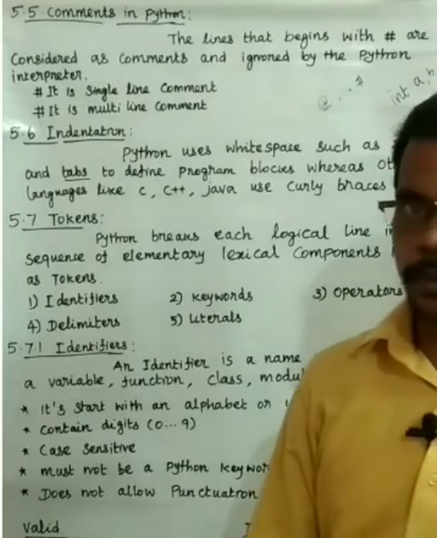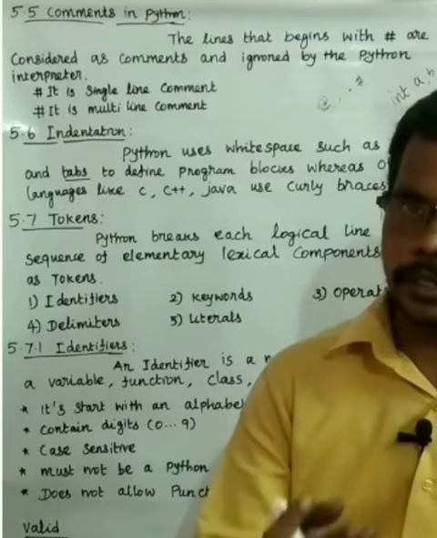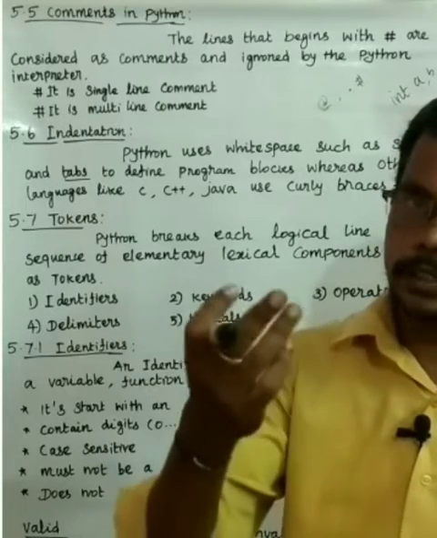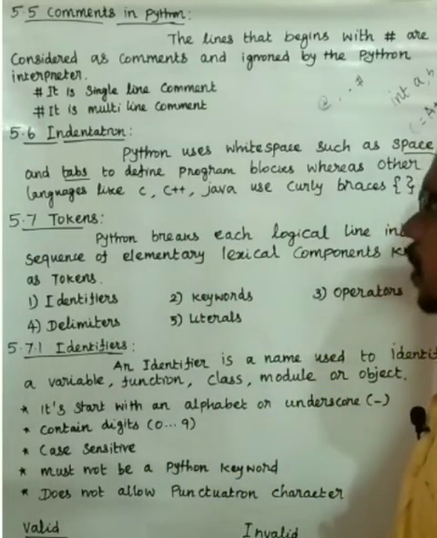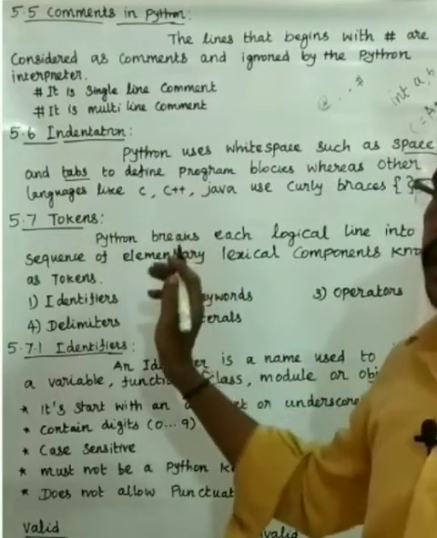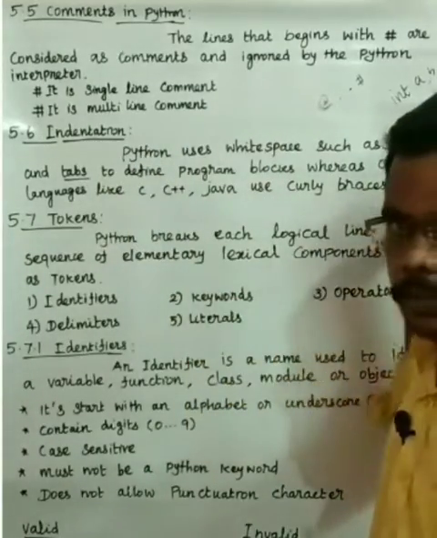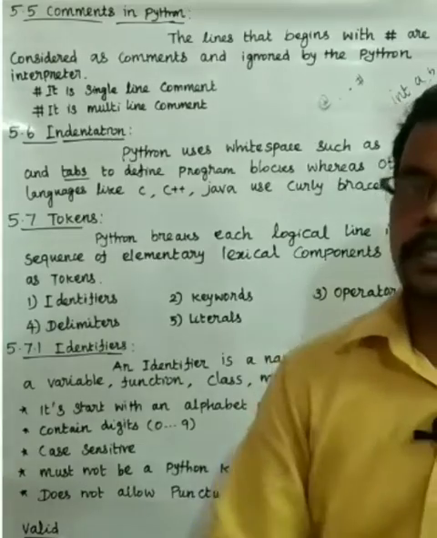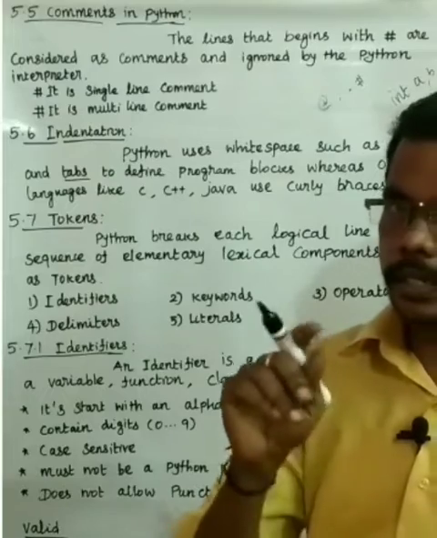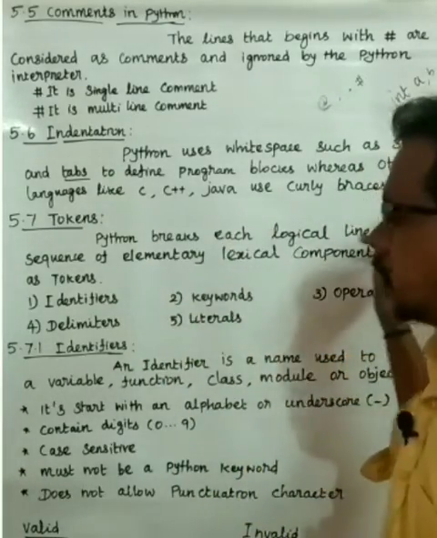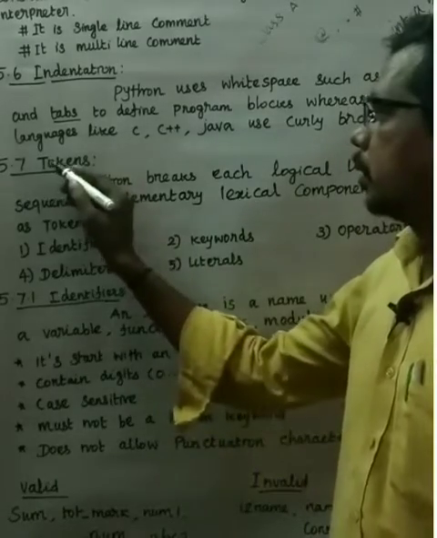Next one, indentation. In a C++ program, to set a section or block of code, or to declare a function, an object or a class, we have to set curly braces, that means the open brace and the close brace. But in a Python program, to set the white spaces we can use the space and the tab. If you press the space bar on the keyboard, it provides one character space. If you press the tab key, it provides five character spaces. So instead of the open brace and the close brace, in Python we can use the space and tab keys.